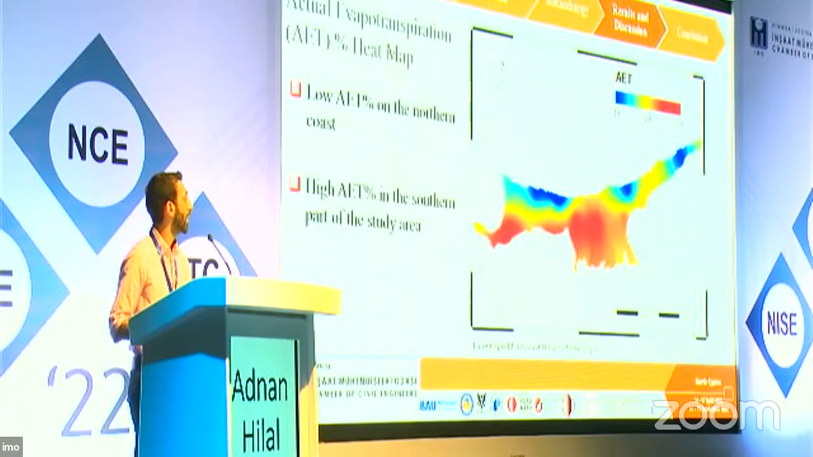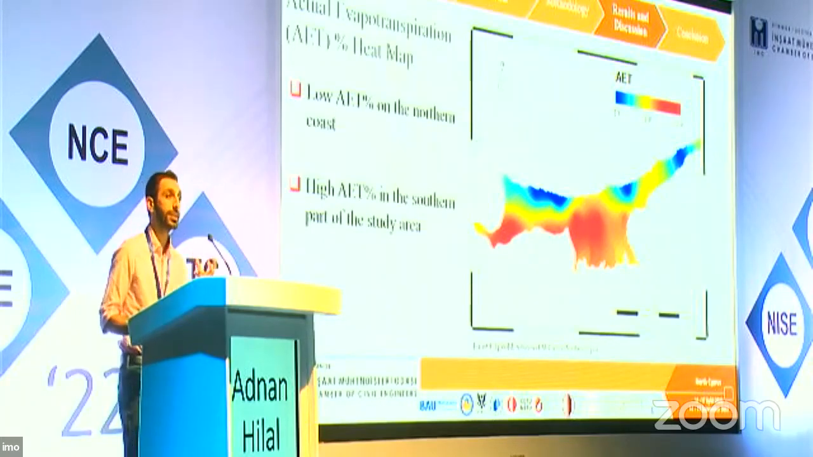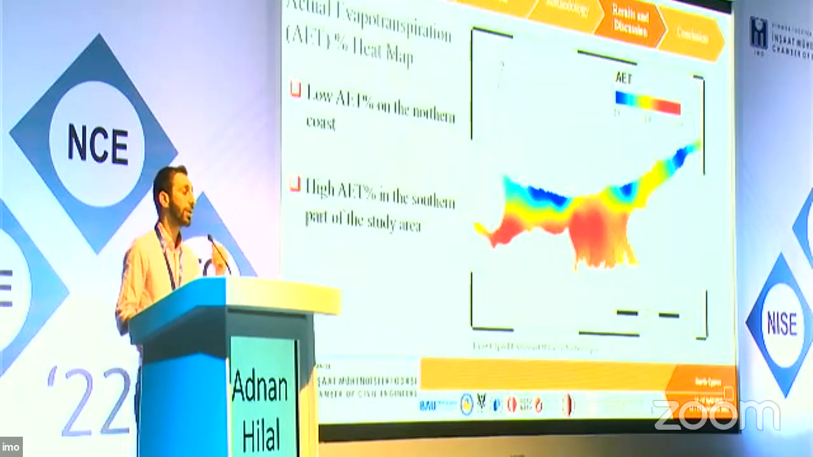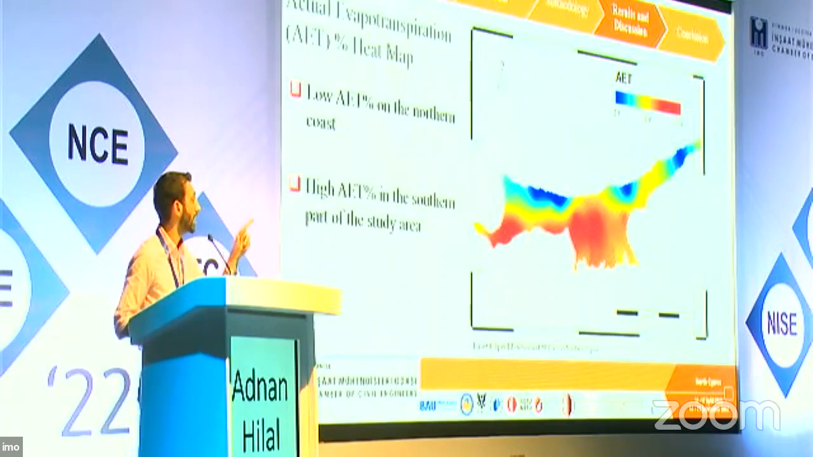So here we start by showing the percentage of actual evapotranspiration, so how much percentage of the rainfall that falls went back as actual evapotranspiration. As you can see, in Cyprus it's relatively very high. It ranged between 76 and 95 percent in some regions. And as you can see, the northern part of the island has relatively lower actual evapotranspiration compared to the middle and the southern part.